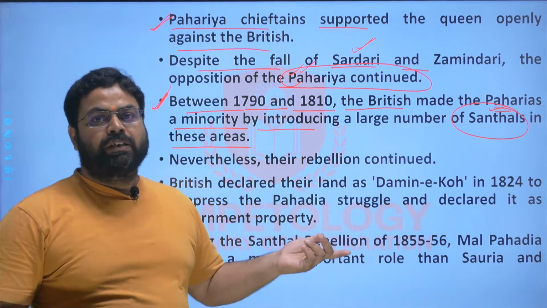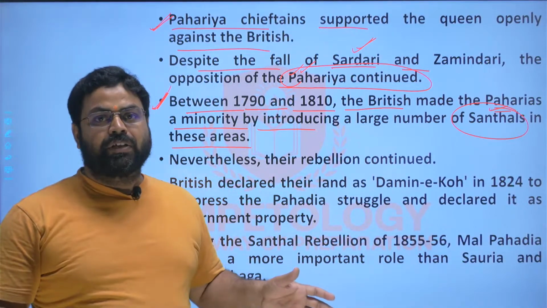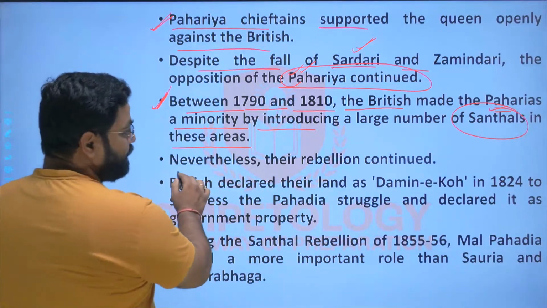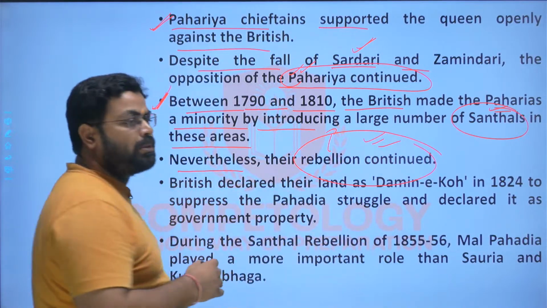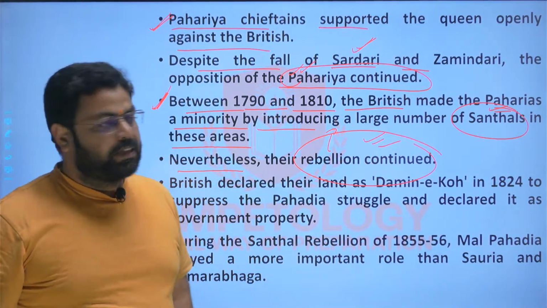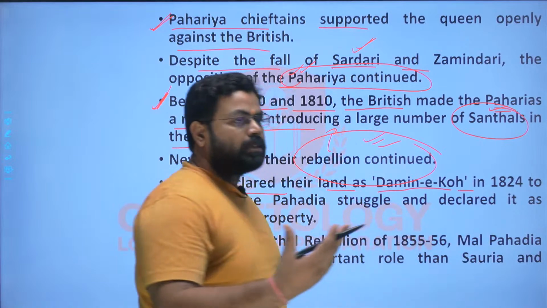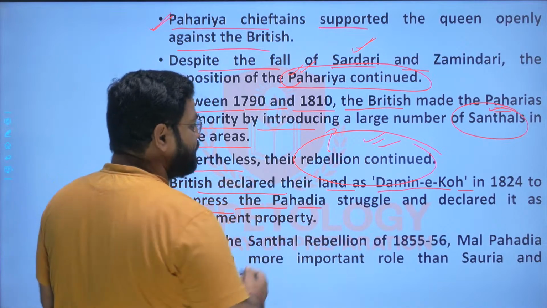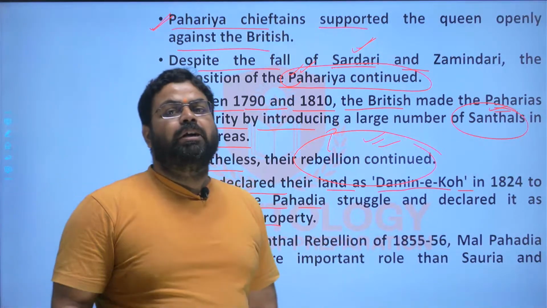But later on, what happened? The Santhalis themselves started to revolt against the Britishers, and the whole plan of the Britishers was in ruins, right? So here, nevertheless, their rebellion continued. The Pahadiyas continued to revolt against the Britishers, even though initially the Santhalis were in favor of the Britishers. And the Britishers declared their land as Damin-i-Koh, which means the government land, right, in 1824, and suppressed the Pahadia struggle and declared the property of these Pahadias as government property.